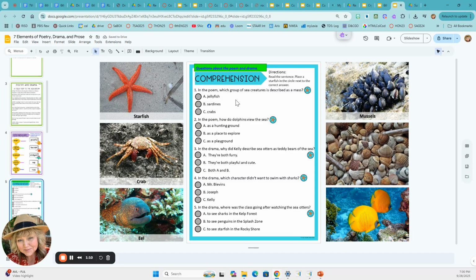On this one is comprehension. You will read the sentence, place a starfish in the circle next to the correct answer. So you're just going to read the sentence. In the poem, which group of sea creatures is described as a mass? And whichever one it is, let's say it's a jellyfish, you're just going to put the star right there. You're going to do that for each of these.